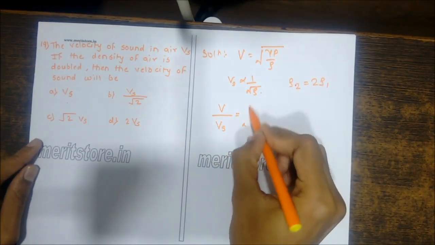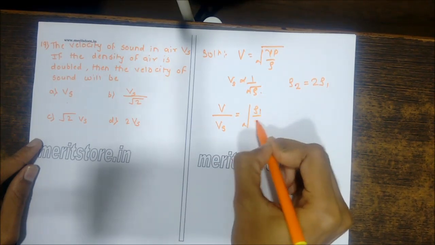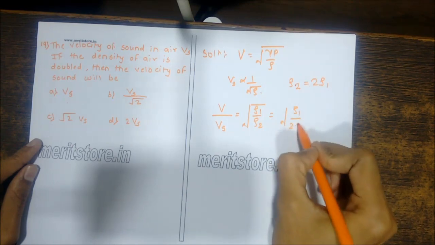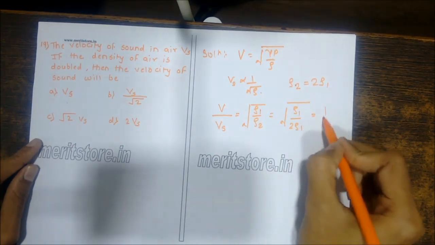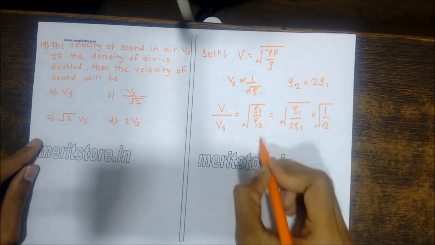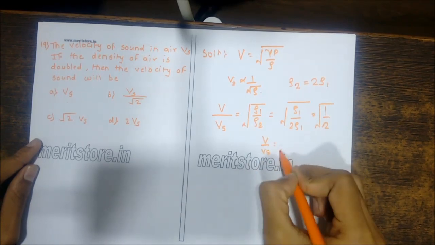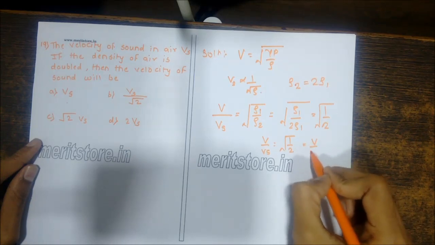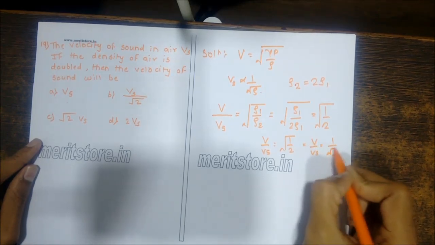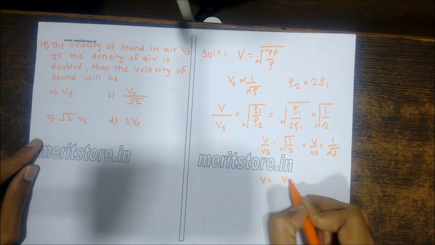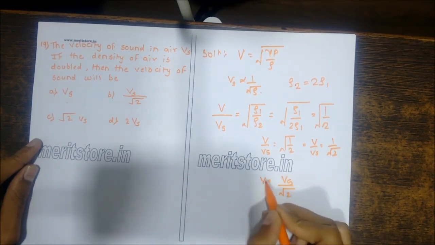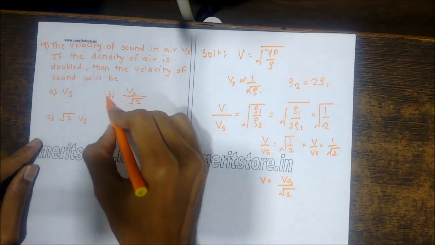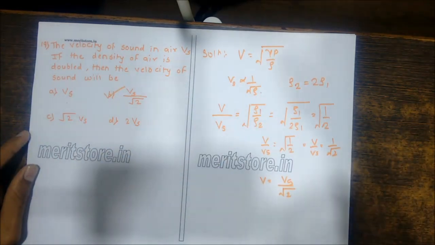So we can take the ratio of the velocities in the two different mediums. The ratio v upon vs is equal to under root rho 1 upon rho 2, and rho 2 is 2 rho 1, so that becomes under root 1 upon 2. So v upon vs equals 1 upon under root 2, so v becomes equal to vs upon root 2. So the velocity of sound in air will be vs upon root 2. B is the correct option.